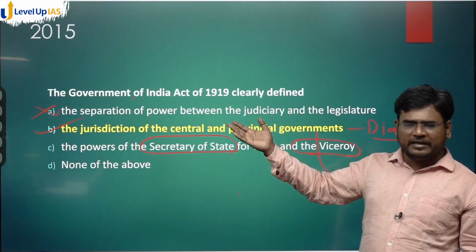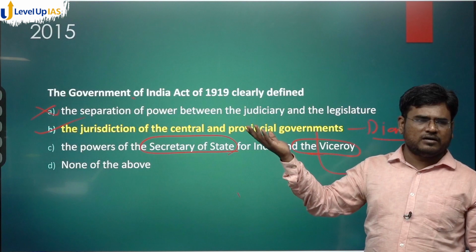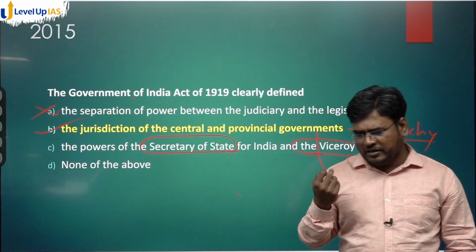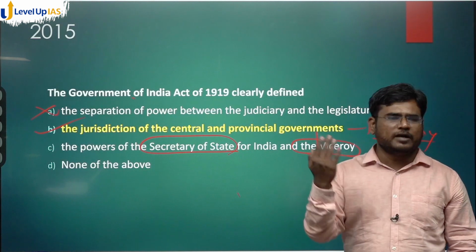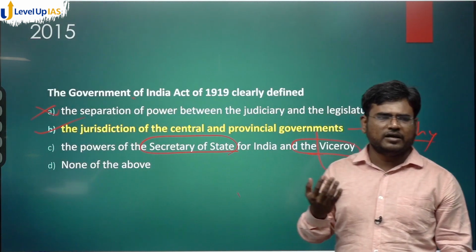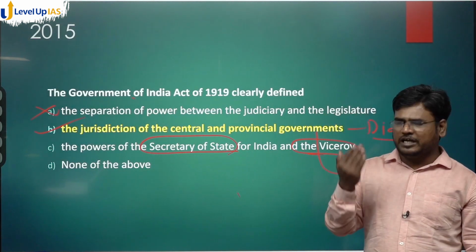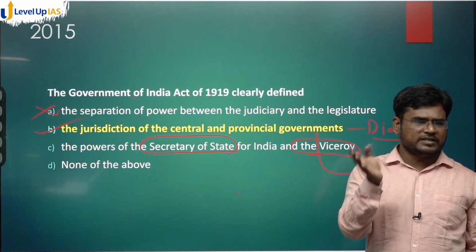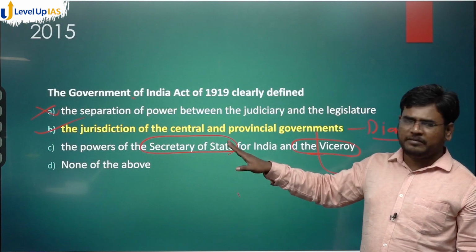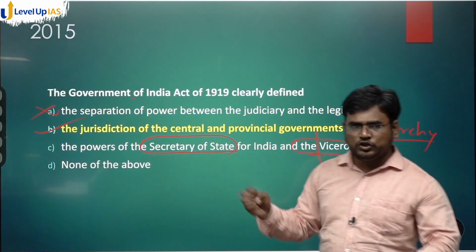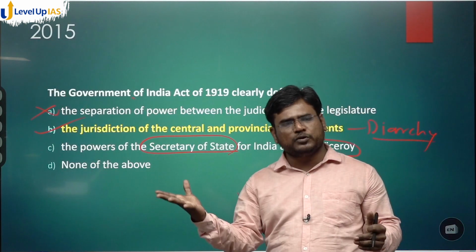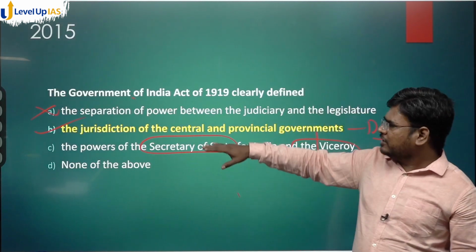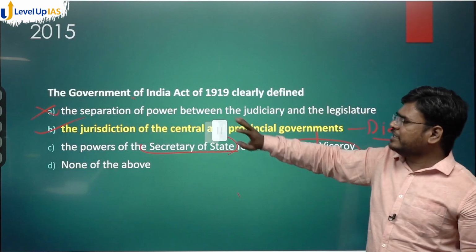We know that in 1919, the First World War had happened, and the British government had decided to give responsible government to all of us. Responsible representative government means more and more elected members will be there in the assemblies, central as well as provincial, and at the same time the jurisdiction of the central government over the provincial government will be even more specific. That kind of decision was taken in 1919.